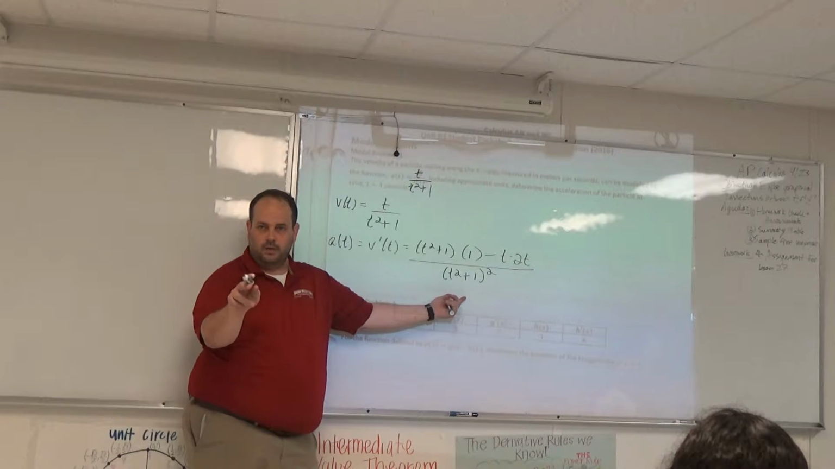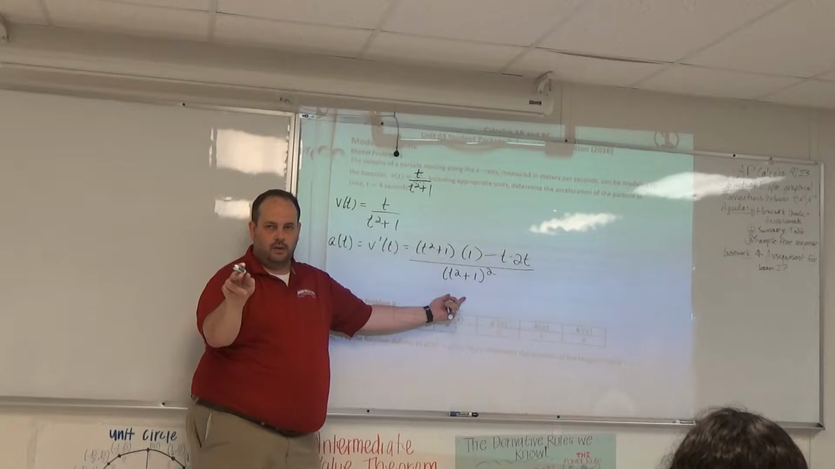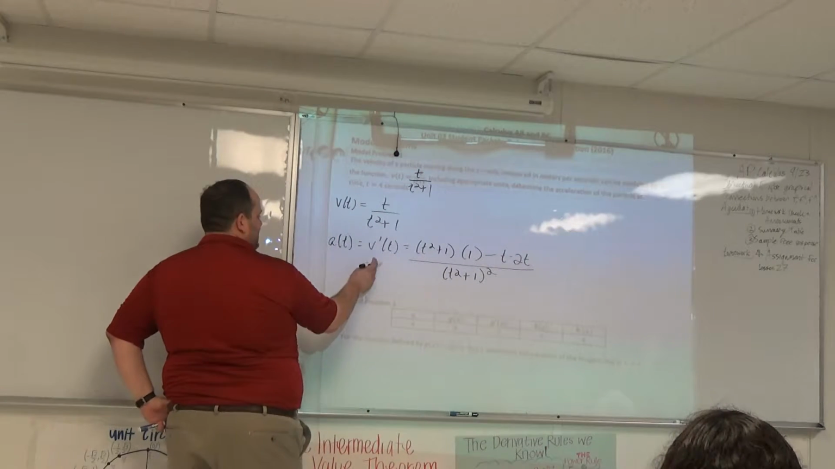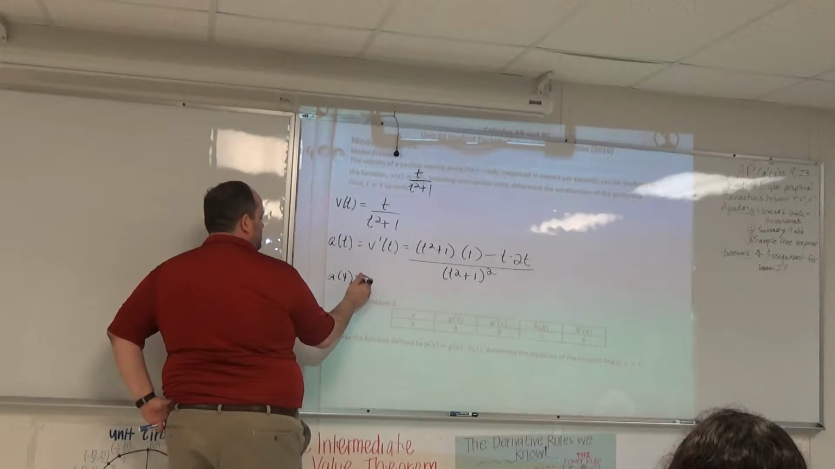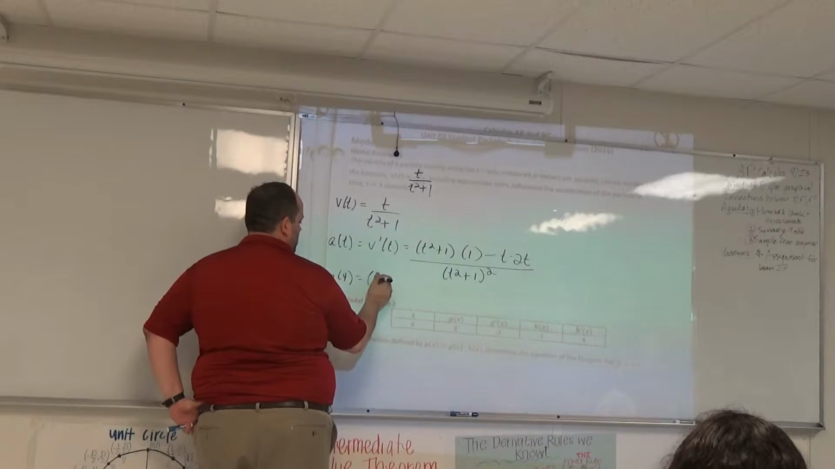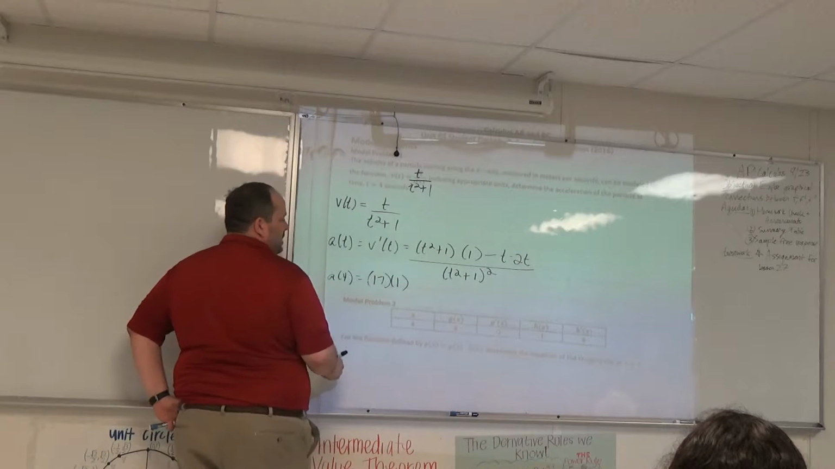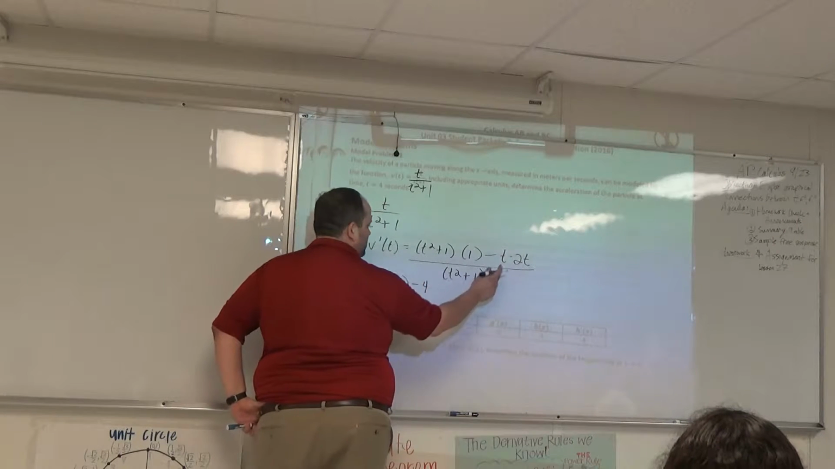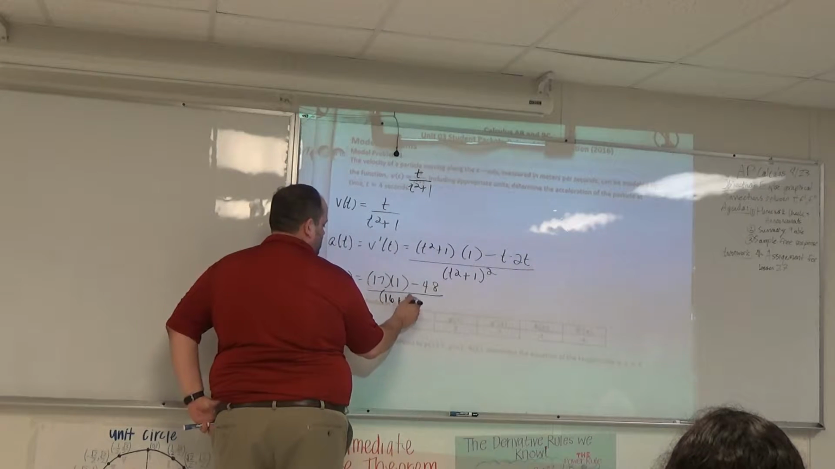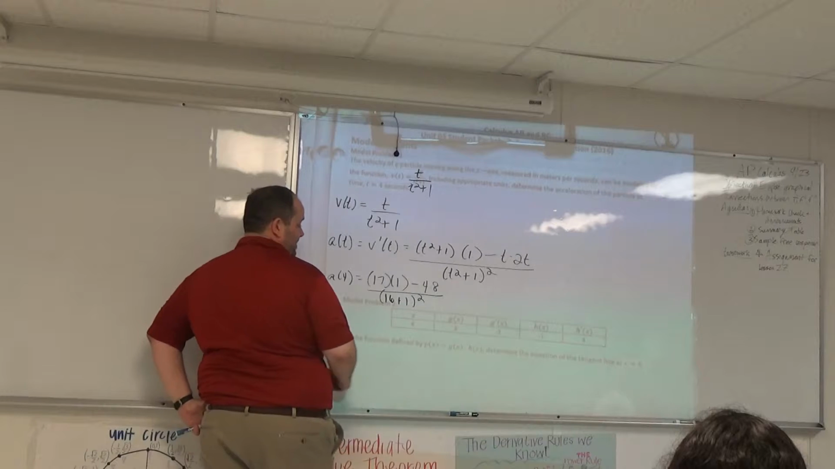All the friends are good? Lewis and Andrew, you good back there? All right, that's not the final answer. The final answer is acceleration at 4. So 4 squared plus 1, what is that, 17, times 1, minus 4 times 8, over 16 plus 1 squared.